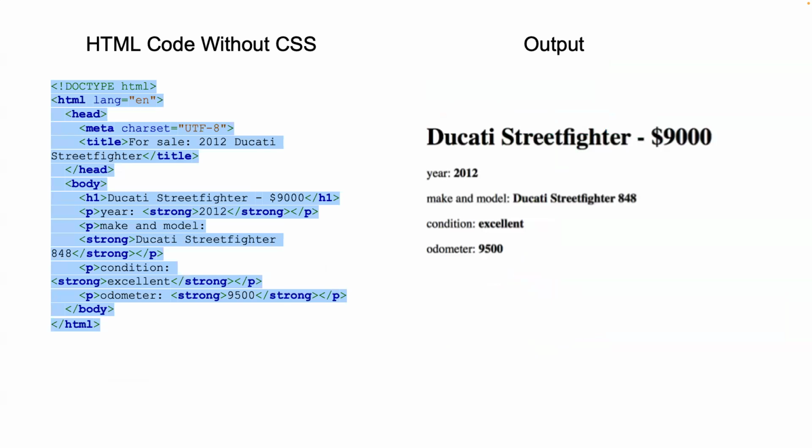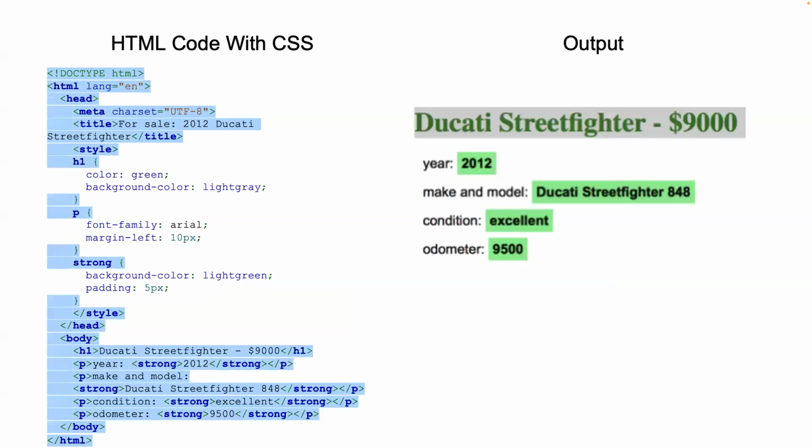This example showcases the basic HTML document used to create a simple advertisement for a Ducati Street Fighter motorcycle. Let's break down what each part of the code is doing and how it translates to the rendered web page. So this is basically the same advertisement, but with fewer things here. This HTML code is without the CSS, and this is how the output should look. Now, if we add the CSS,